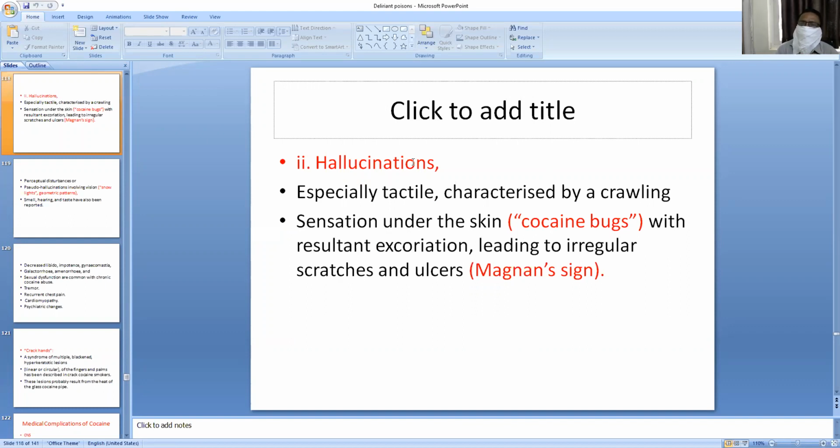Cocaine bugs is characterized by a feeling of crawling of ants or some other insects under the skin. This tactile sensation is called cocaine bugs, with resultant excoriation leading to irregular scratches and ulcers.